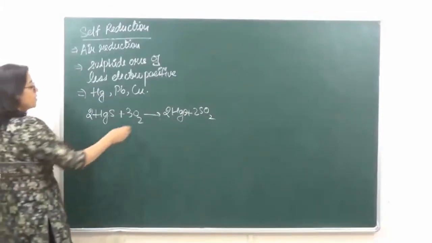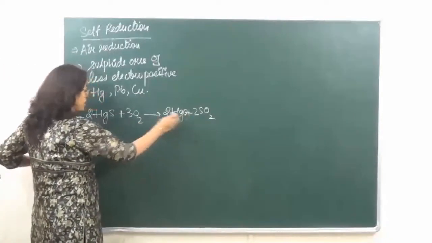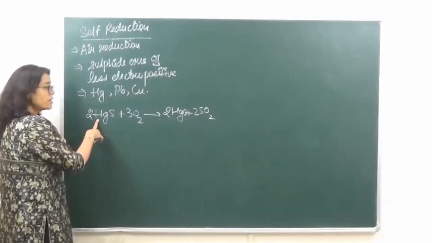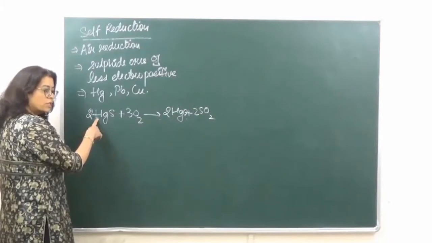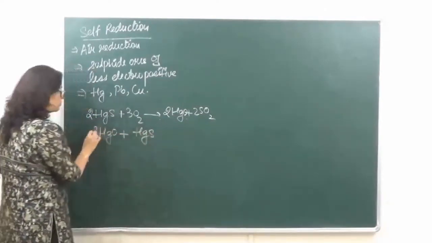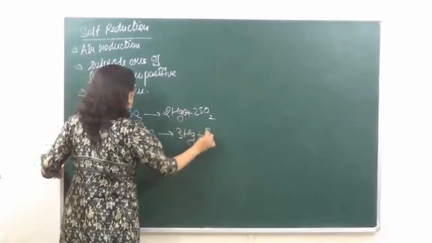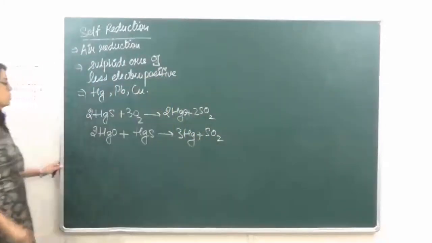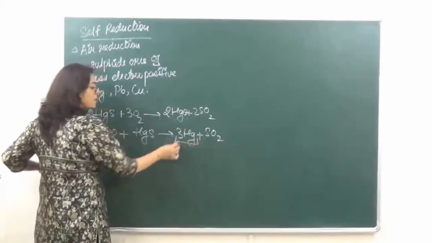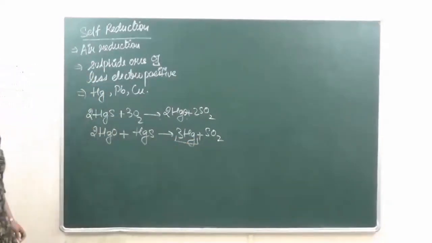Right? Now the mercuric oxide which is produced over here, that is again reacted with HgS. HgS over here is going to behave as a reducing agent. Okay? So we have Hg plus SO2. This is what we are going to get. So over here you can see that we are getting the metal from their respective oxides.